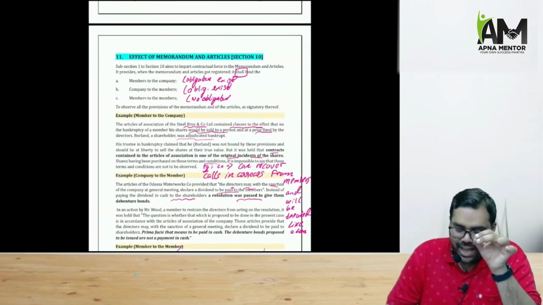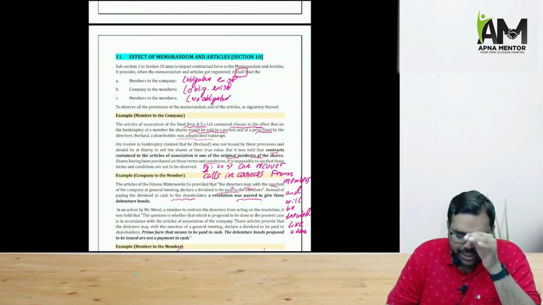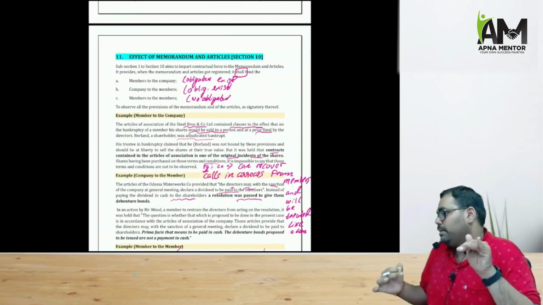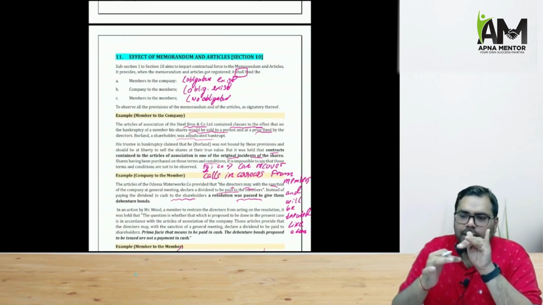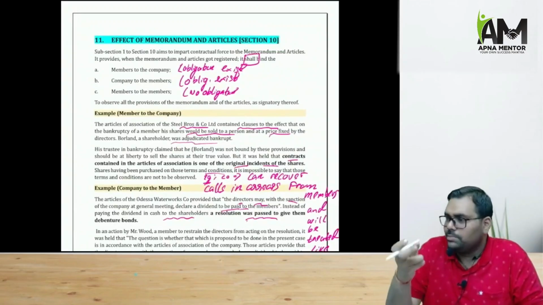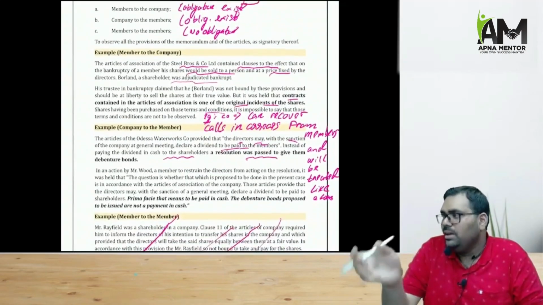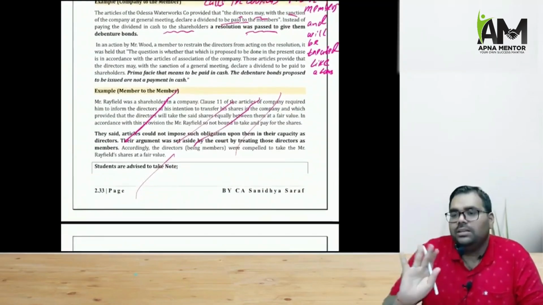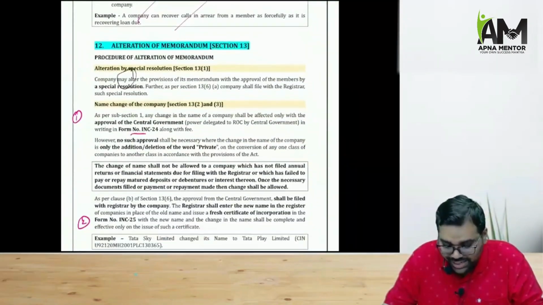Section 10 says, effect of memorandum and articles. Memorandum and articles create a binding contract between the members and the company, between the company and the members. But it does not create a binding contract between the members and the members. So the company will be accountable towards the members, and the members will be accountable towards the company, by whatever is written in the memorandum, whatever is written in the articles. So that is what section 10 says.